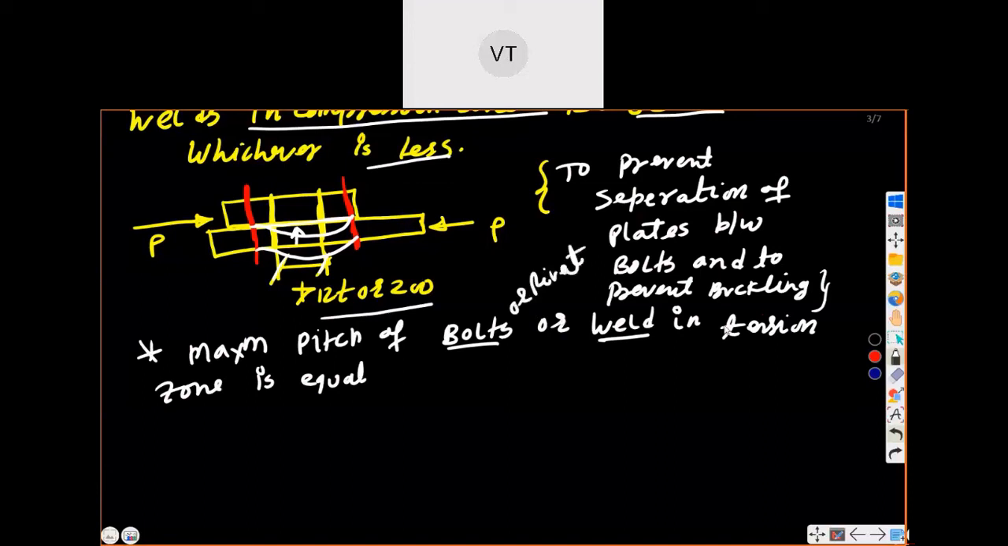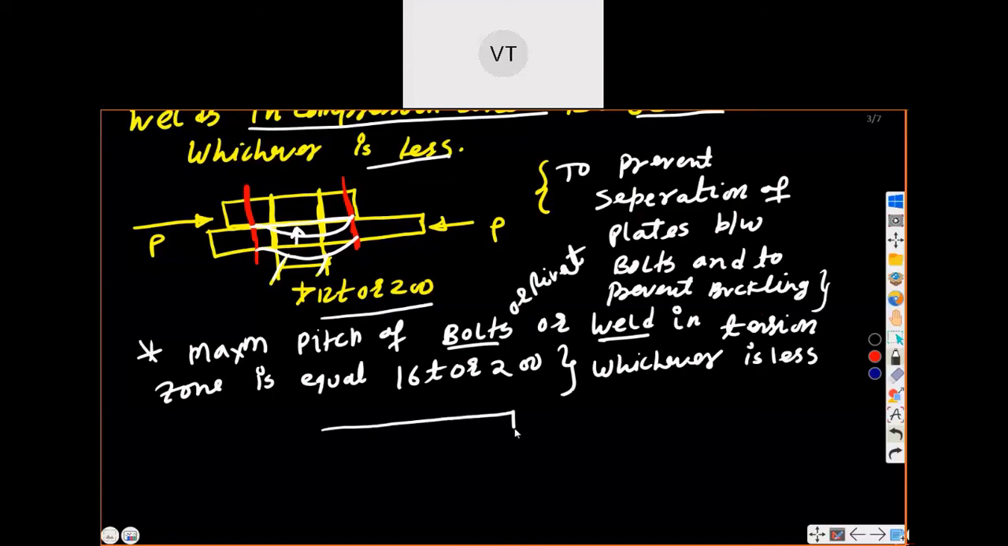Rivet and weld in tension zone is equal to 16T or 200, whichever is less. So I'm trying to draw the diagram. So let us say this is one plate, and then there is another plate like this. So let us say this is another plate. Now it is in tension zone. So the load P is pointing outward. This is in tension zone P.